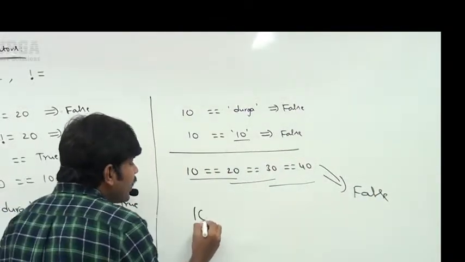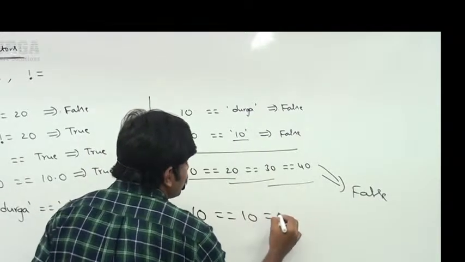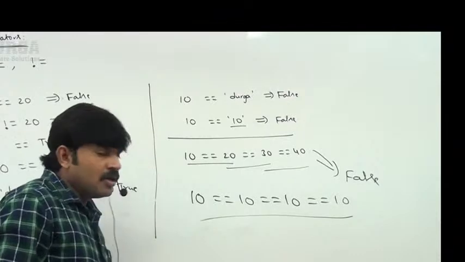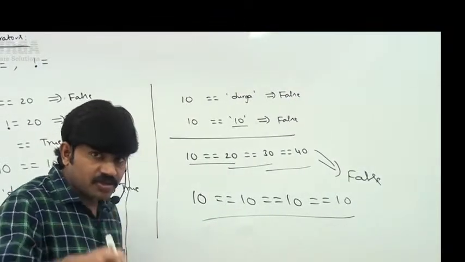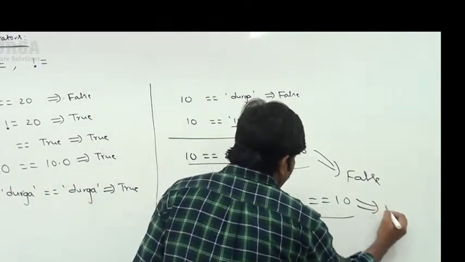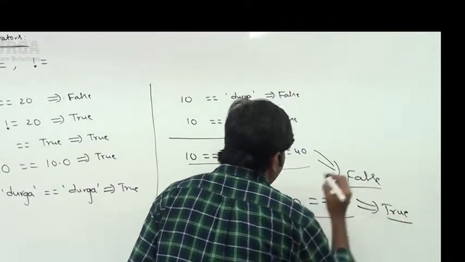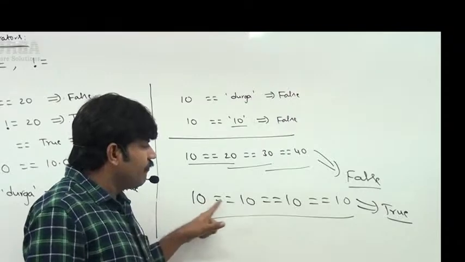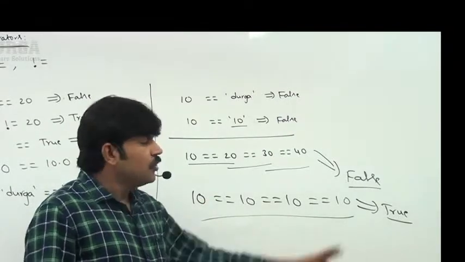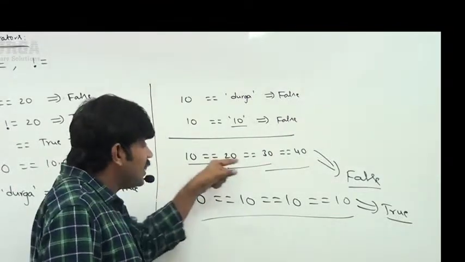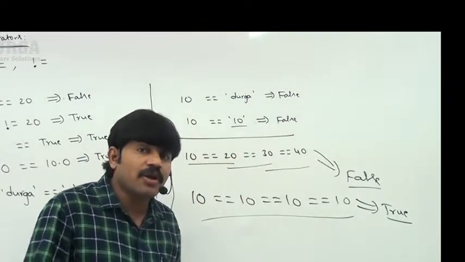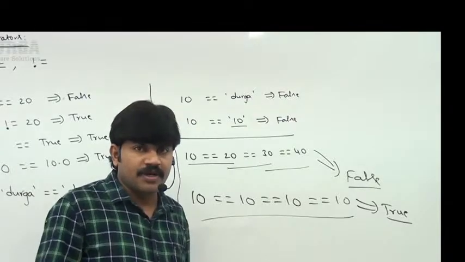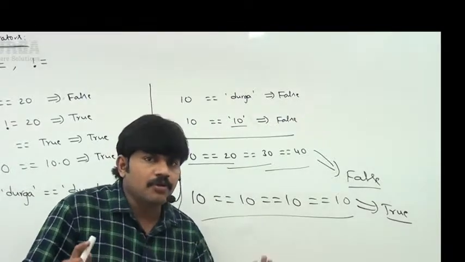In the same way, if I take 10 == 10 == 10 == 10, you can consider that all comparisons always return true. That's why the answer we are going to get is true itself. Is everyone aware? If every comparison returns true, true is the answer. If at least one comparison returns false, false is the answer. So chaining of equality operators is also applicable, no problem at all.